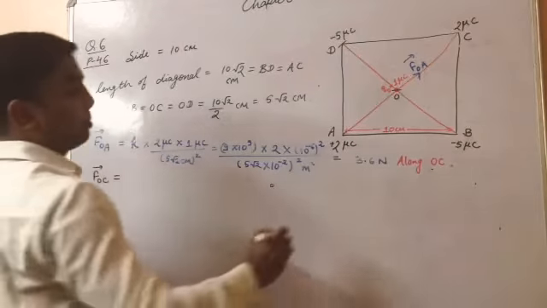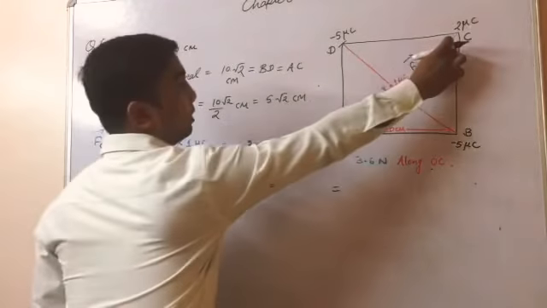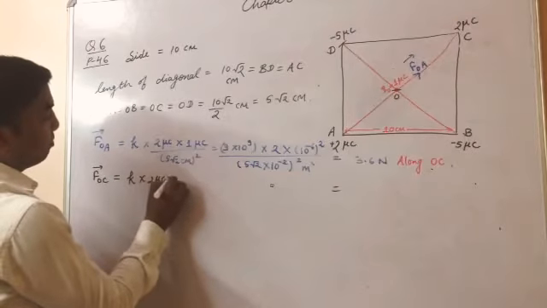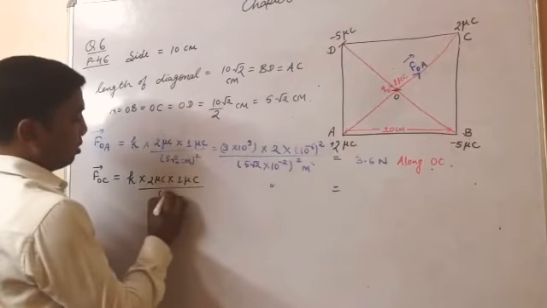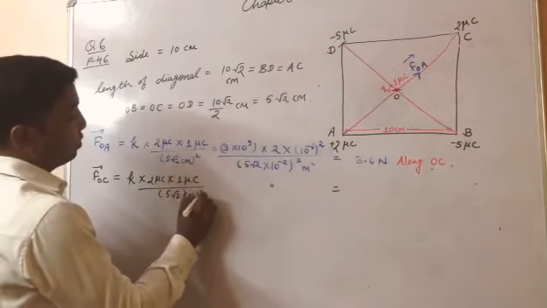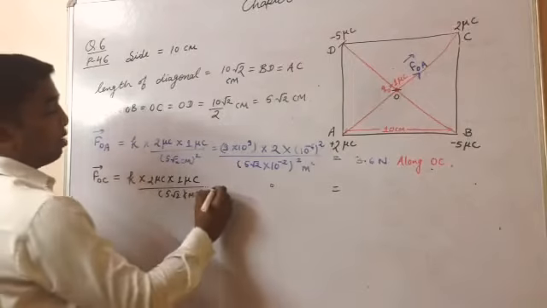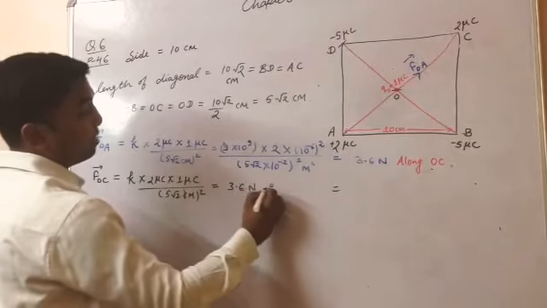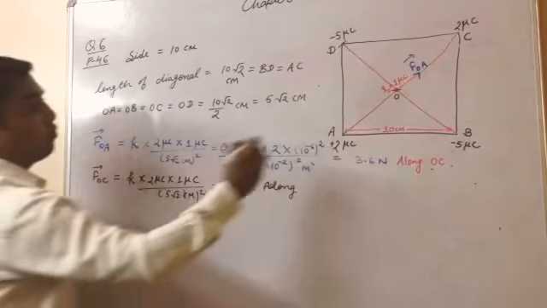What is this FOC? FOC has the same K. What is the first charge? 2 microcoulomb, 1 microcoulomb. So again this would be 2 microcoulomb into 1 microcoulomb. What is the gap between both? 5 under root 2 centimeter, squared. So this is almost the same. We will put the value of K, 9 into 10 to the power 9. And on solving, we will get 3.6 Newton. And what is the direction? Tell me the direction. Beta, what is the direction of FOC?